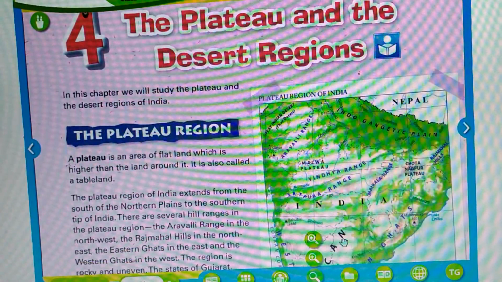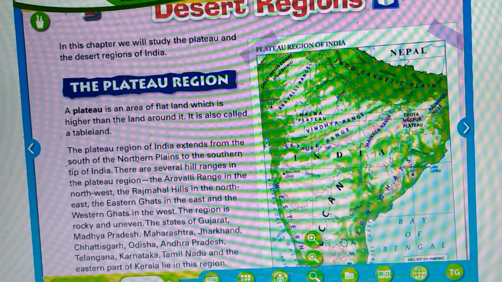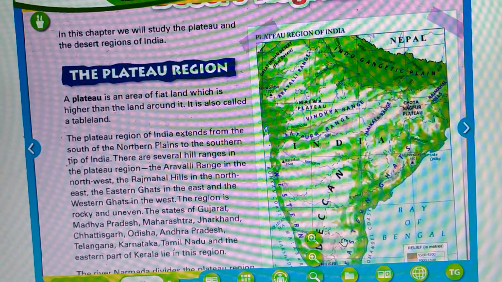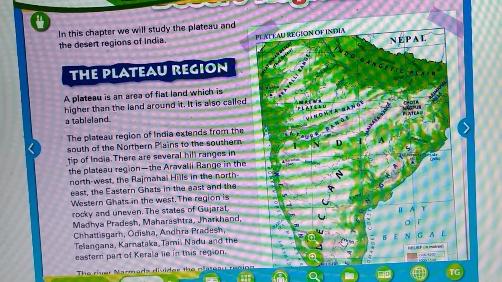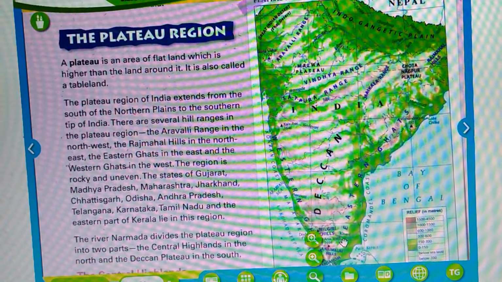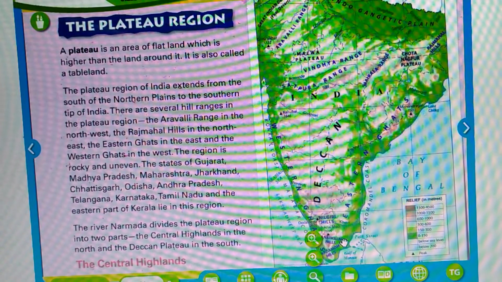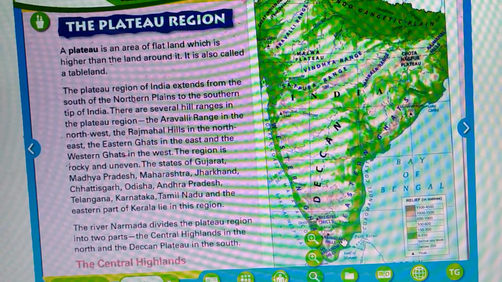In this chapter we shall study the plateaus and the desert regions of India. The plateau region. A plateau is an area of flat land which is higher than the land around it. It is also called a tableland. The plateau region in India extends from the south of the northern plains to the southern tip of India, as you can see in the map given on page number 26 of your textbook.